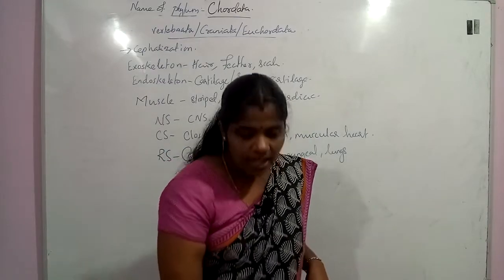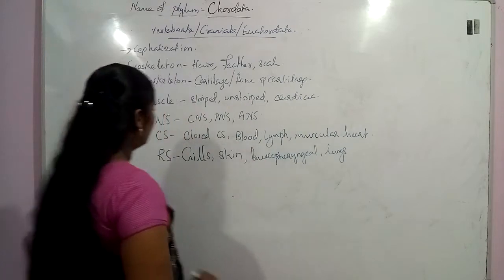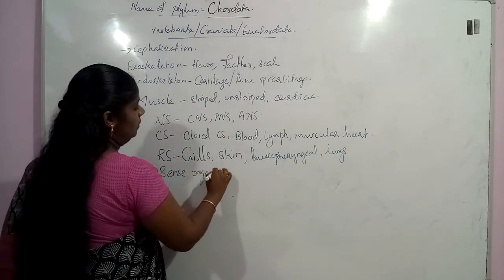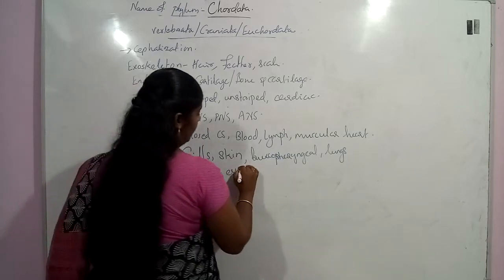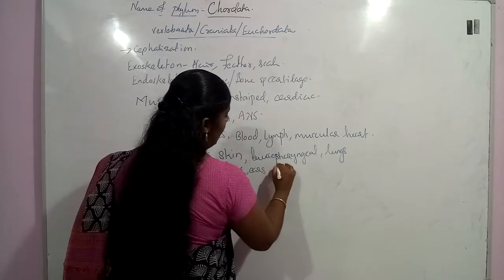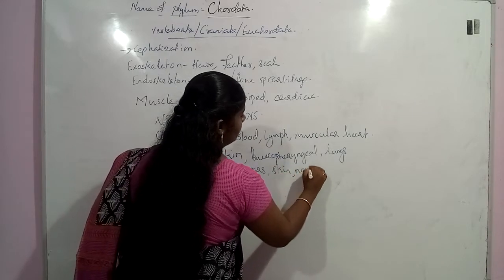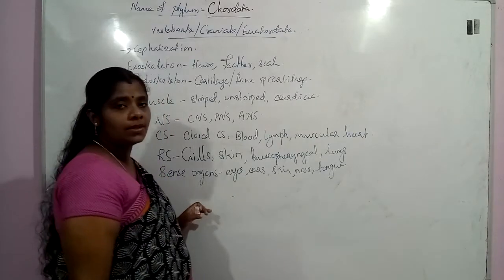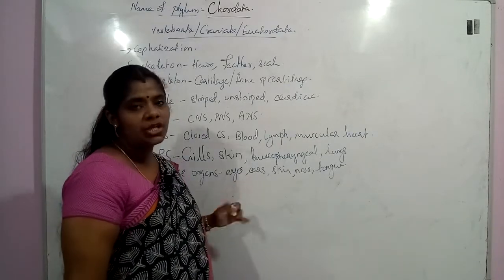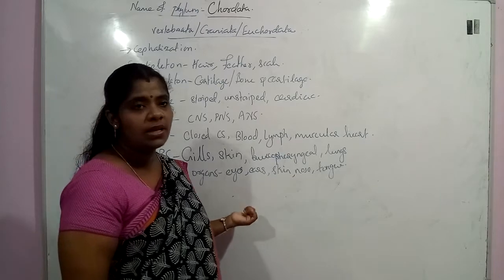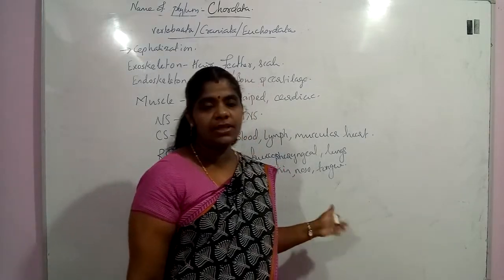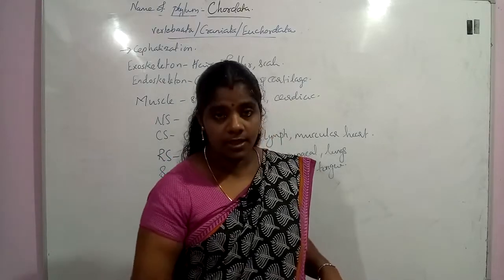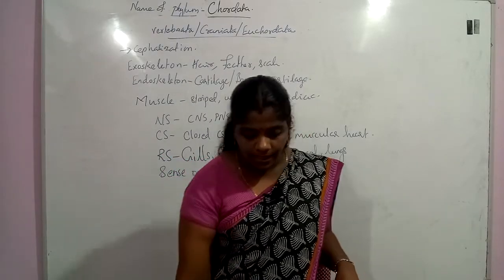And we can see the sense organs seen in this group of organisms. The sense organs present are eyes, ears, skin, nose, and tongue. These are the different sense organs present in this group. And there are some special types of sensory organs present in the fishes, and all that we will study when we study the separate Pisces class. When we study that, I'll tell.